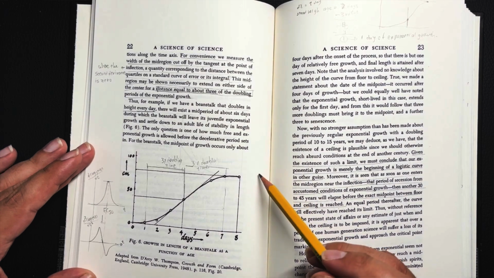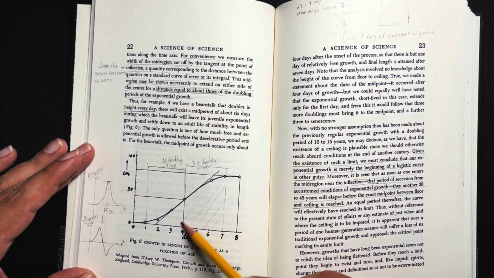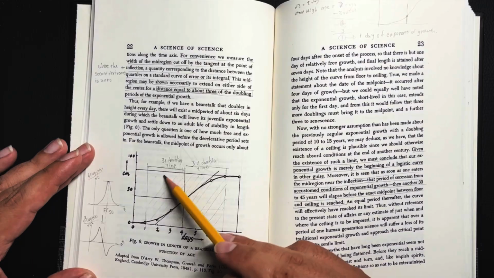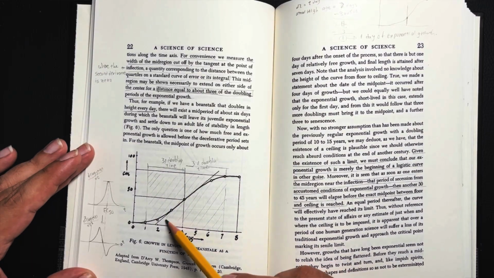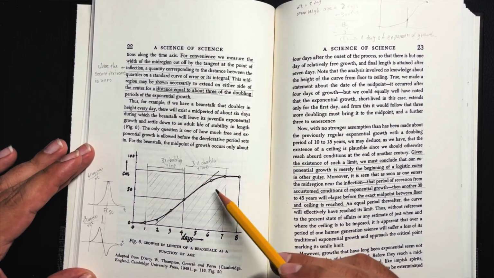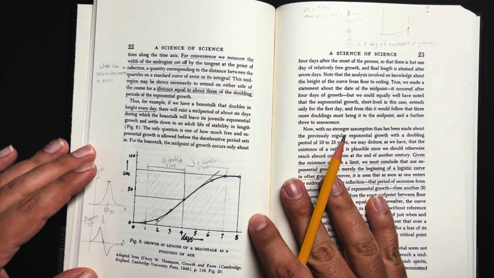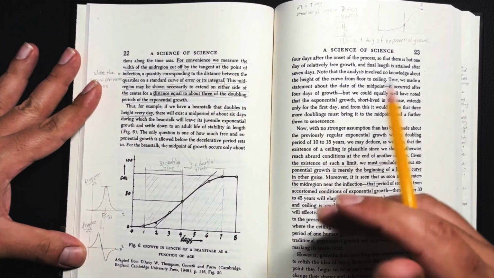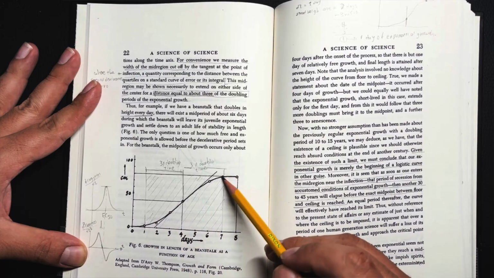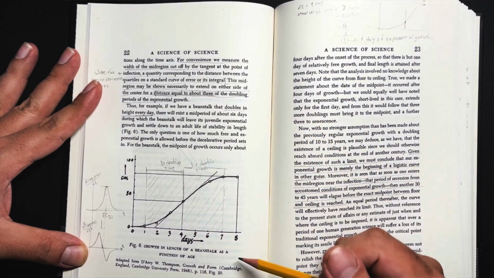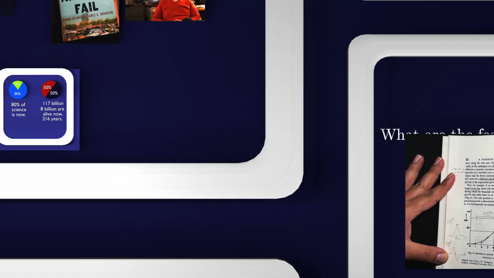So, for every logistic growth, we can define a mid-region around the inflection point with 3 doubling times on each side, during which the system transitions from pure exponential growth into the logistic growth and then into the saturated state. In the case of the beanstalk, the transition period is from day 1 to day 7 with day 4 as the midpoint. Now the question is, where is science?